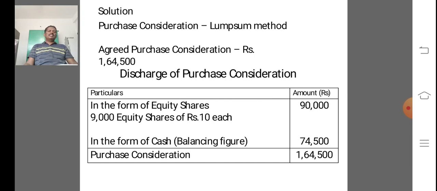And the balance in the form of cash is the balancing figure. How to find out 74,500? We deduct from total PC 1,64,500 the PC paid in equity shares 90,000. The remaining balance 74,500 is the balancing figure of PC in the form of cash.